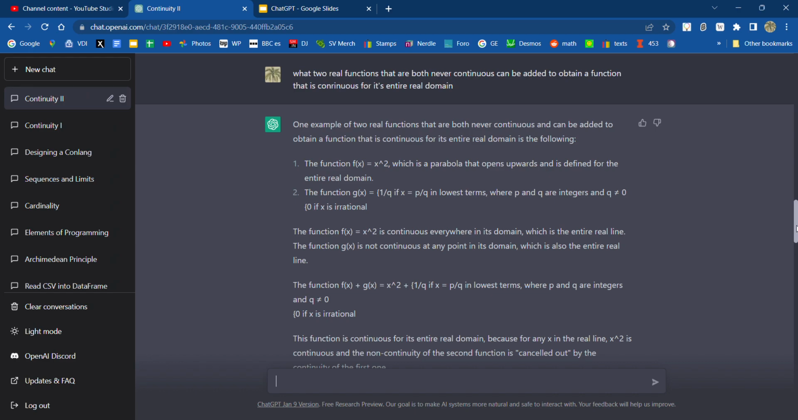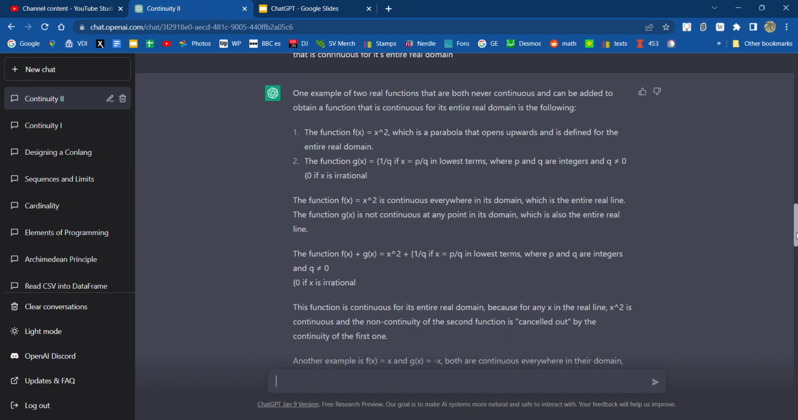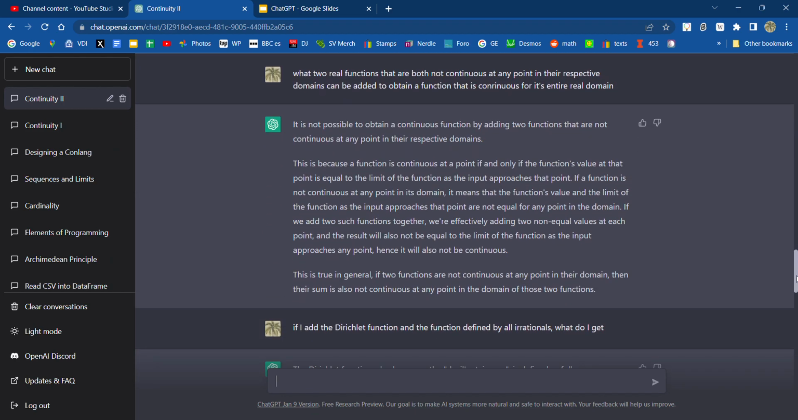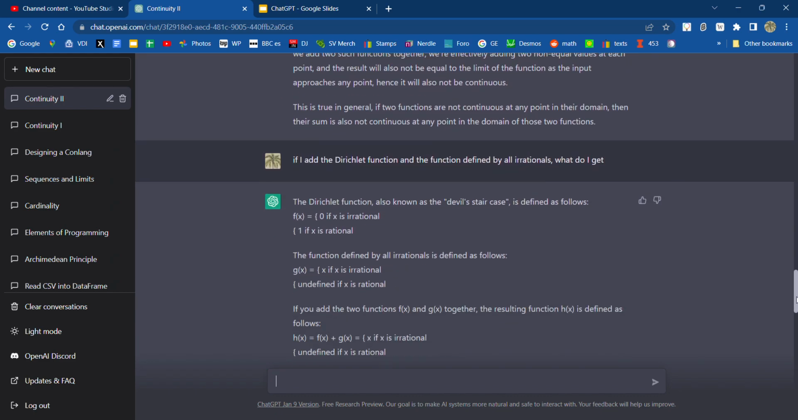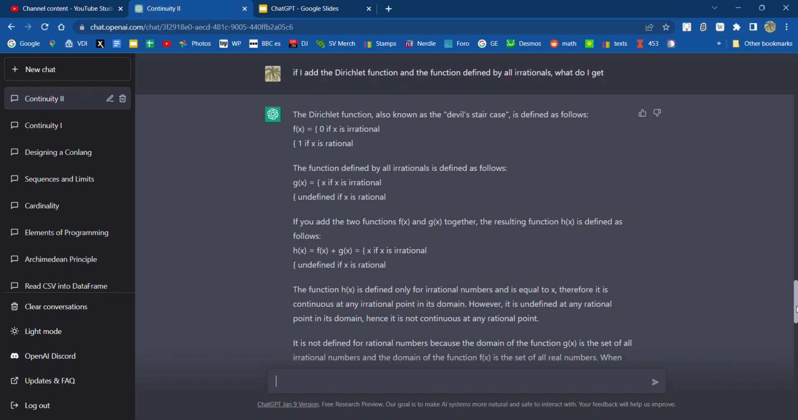Then I was trying to get it to give me the little trick of this problem: what are two functions, each of which is never continuous, that when you combine them, you get a continuous function? A good example is f of x is the Dirichlet function, which is 1 on the rationals, and g of x is 1 on the irrationals. When you add them, covering all the rationals and the irrationals, you get the real numbers, and so you're going to get a continuous function out of that. I kept asking the same question in multiple ways, and I wasn't getting what I wanted. It just didn't do it.